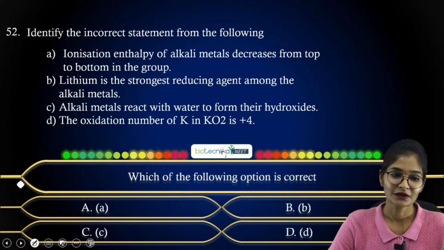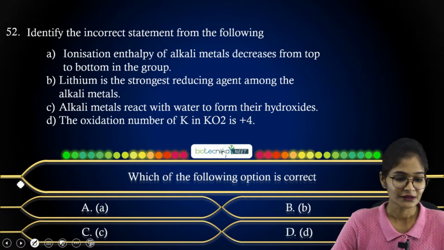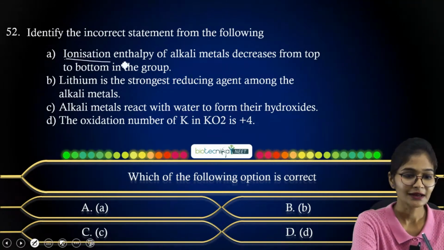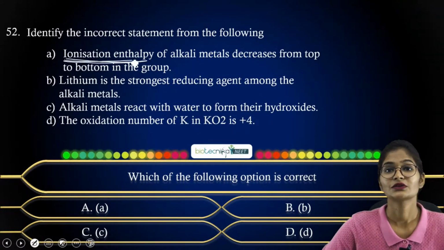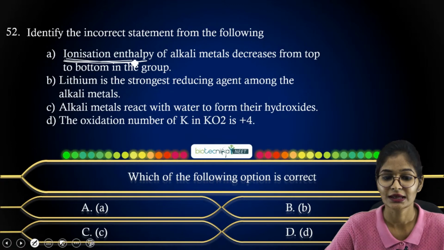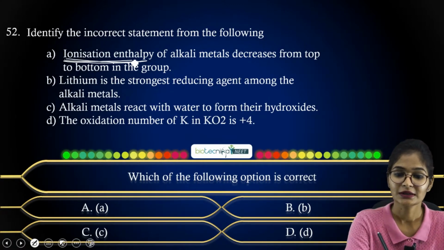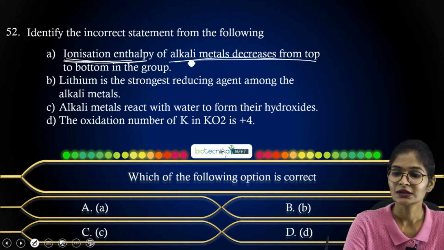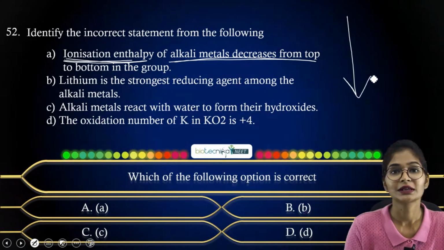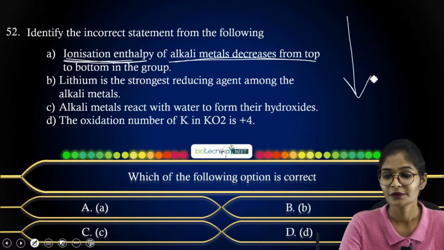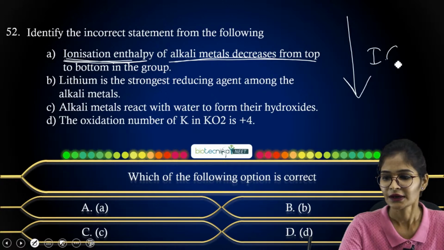So what they have given are the 4 options. The first option is with respect to ionization enthalpy of alkali metals. We know that in general, in the periodic table, the ionization enthalpy decreases down the group.